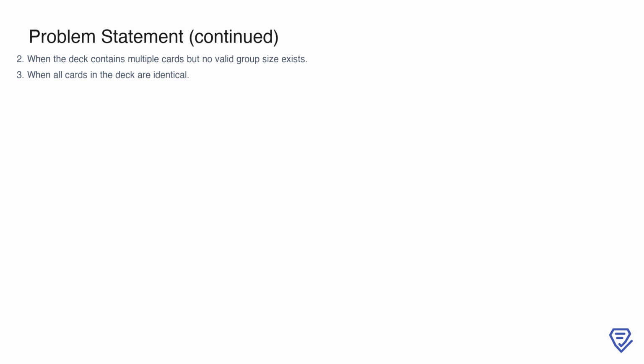First, when the deck contains multiple cards but no valid group size exists, the function should return false. Second, if all the cards in the deck are identical, then it's always possible to divide them into groups of any size X that evenly divides the total number of cards. To determine if a valid partition is possible, the key lies in calculating the greatest common divisor, or GCD, of the frequencies of all unique card values in the deck. This ensures that the group size X is consistent and meets the required conditions.